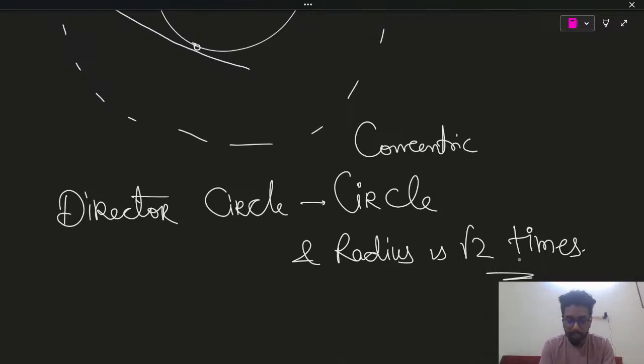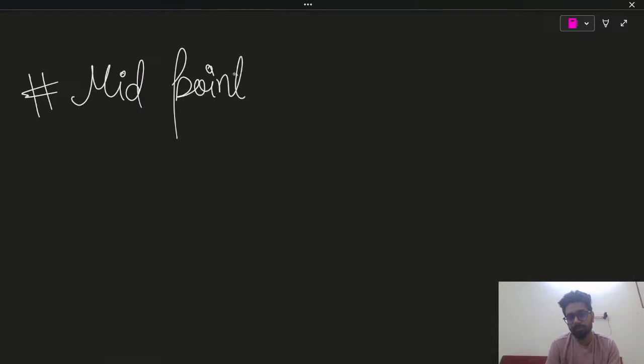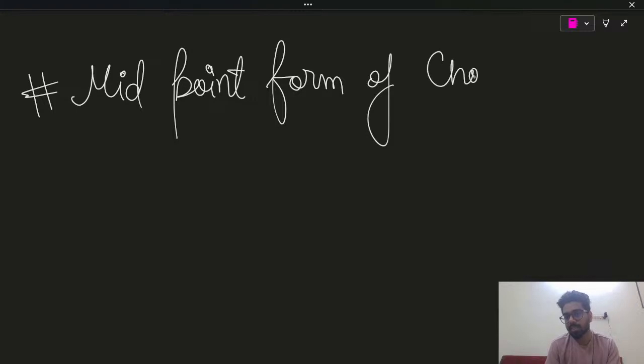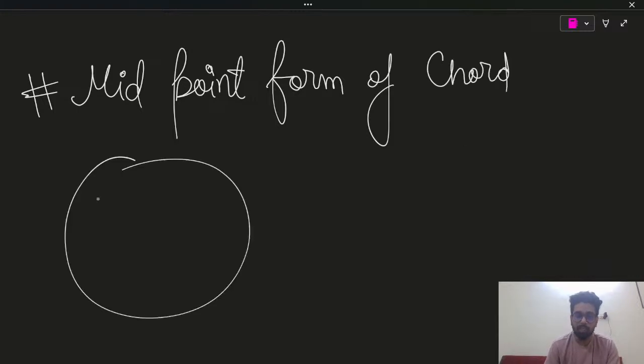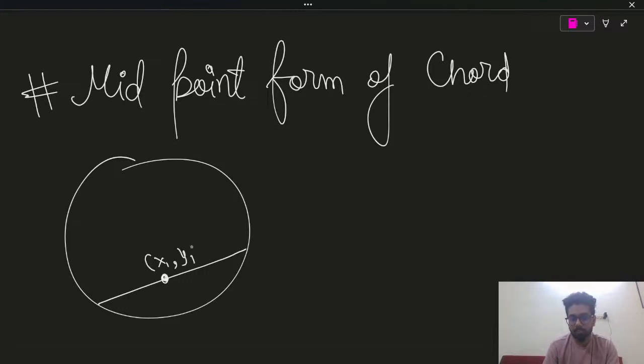Chord of contact, already done. There is something called the midpoint form of chord. Let's suppose the examiner will say, this is a circle, find all the chords which have the midpoint (x1, y1). The answer is T equals S1.